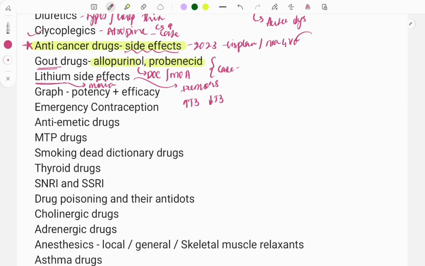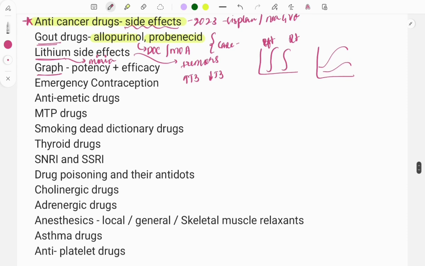Then moving on, questions are asked on the graph, mainly on potency and clinical efficacy, giving a graph and asking which drug is more potent, which drug is more efficacious. So the left one will be more potent, and the right one will be less potent, and likewise the efficacy. So do look at these things also.